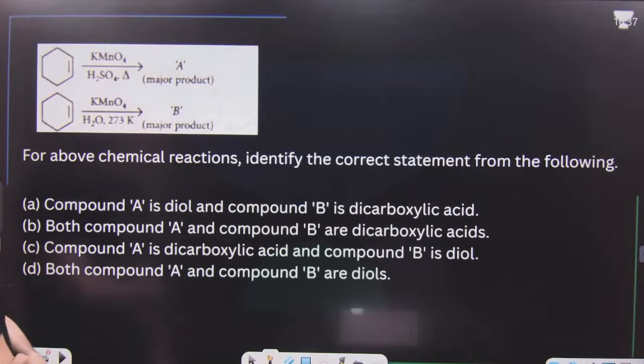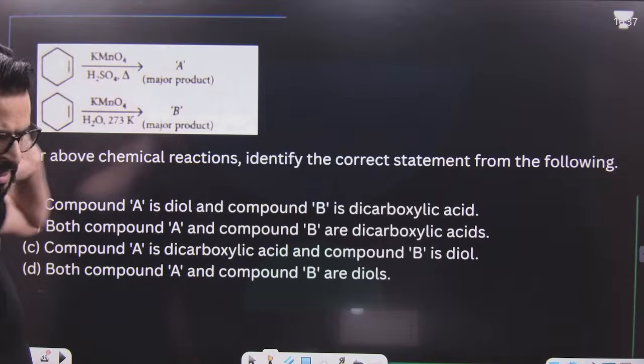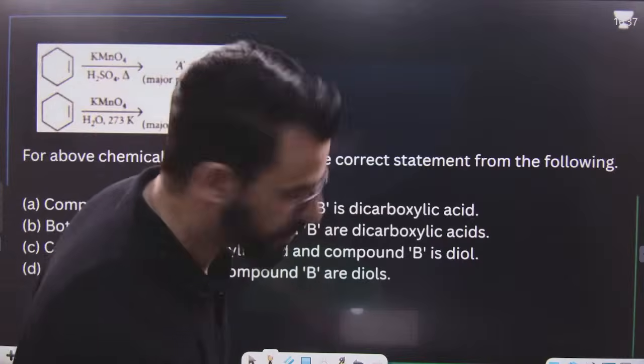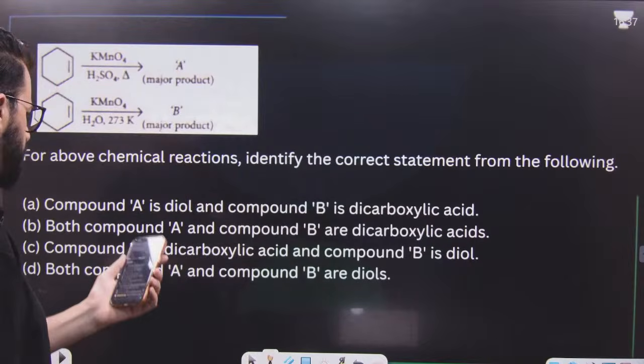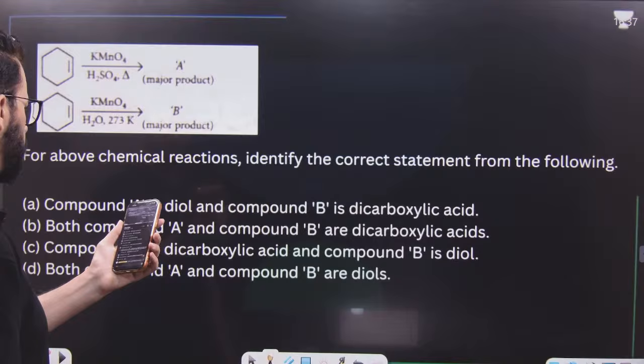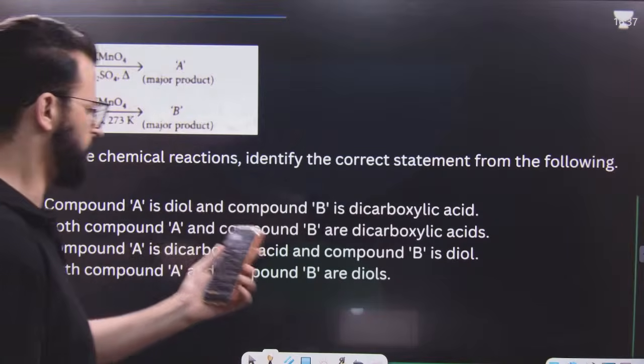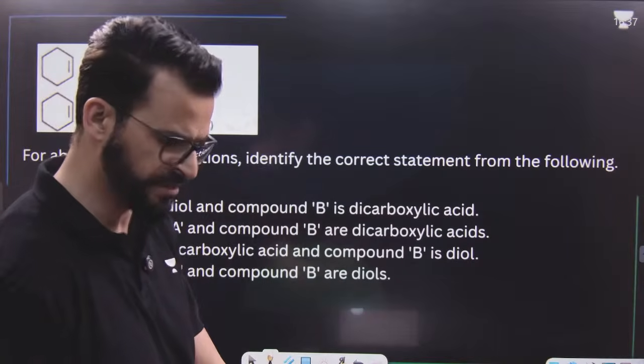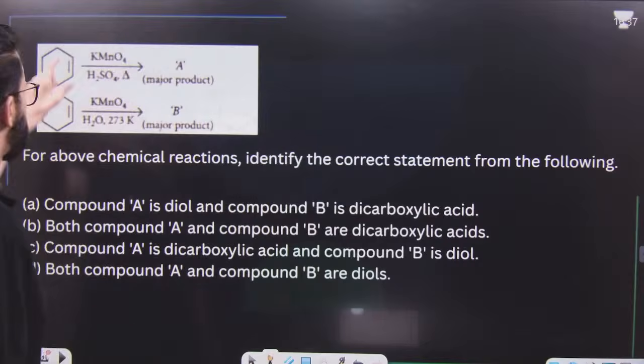Okay. Then there is a question, but before that, let me check and you also tell me whether this slide is visible to you. Yes, this is visible. Now, first it is alkene.